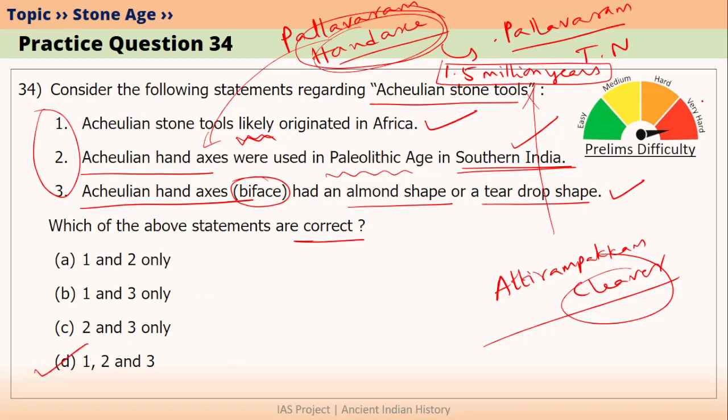Option D. Please see here, this is a difficult question. Unless you have studied the topic of Acheulean stone tools, Pallavaram hand axe, as well as Madrasian Paleolithic culture, you won't be able to answer this question. If you still have doubts on this question, refer to our video lecture. You can see the link over here.